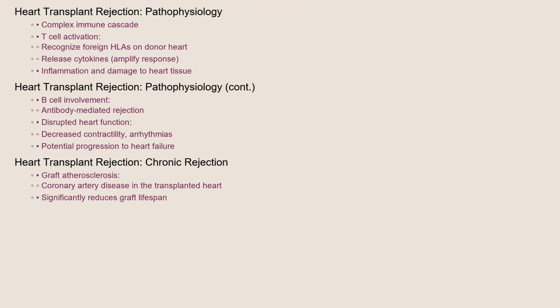The inflammation and cellular damage can disrupt the heart's normal function, leading to various complications like decreased contractility, arrhythmias, and ultimately heart failure. In the long term, chronic rejection can lead to graft atherosclerosis, a form of coronary artery disease that significantly reduces the lifespan of the transplanted heart.